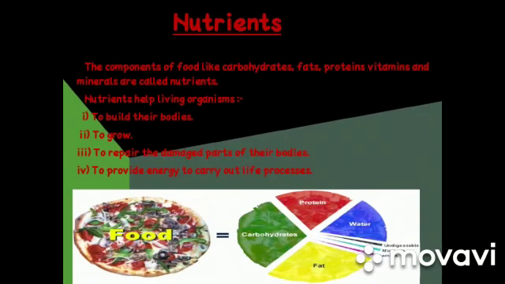Students, nutrients are the essential components that our body needs in order to grow and stay healthy. And these components are carbohydrates, fats, proteins, vitamins, and minerals. Students, nutrients help living organisms to build their bodies, to grow, to repair the damaged parts of the bodies, and to provide energy to carry out life processes.